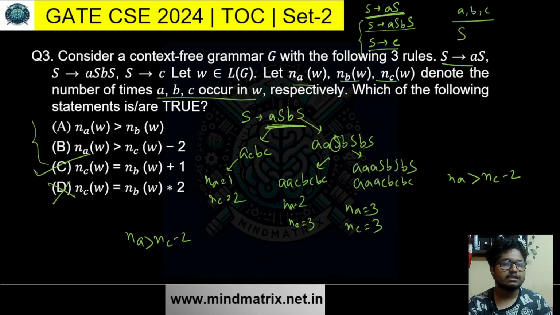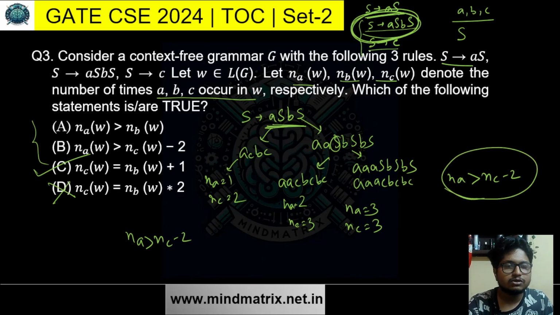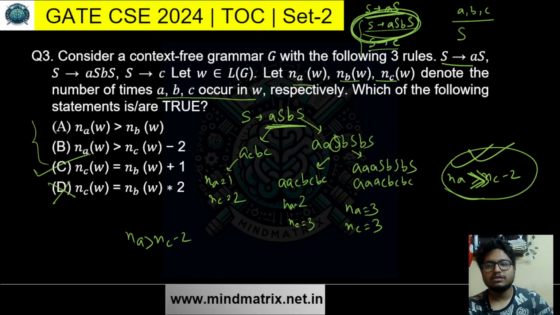It is always increasing. So now we have seen why, as long as we use this S equals AS BS rule, the number of A will be greater than or equal to the number of C minus 2. This is true. If we add the S to AS BS rule, the number of A will increase even more. There is no way of decreasing the number of A. So it will be even greater than this. It will always be greater. Okay, so this is true.